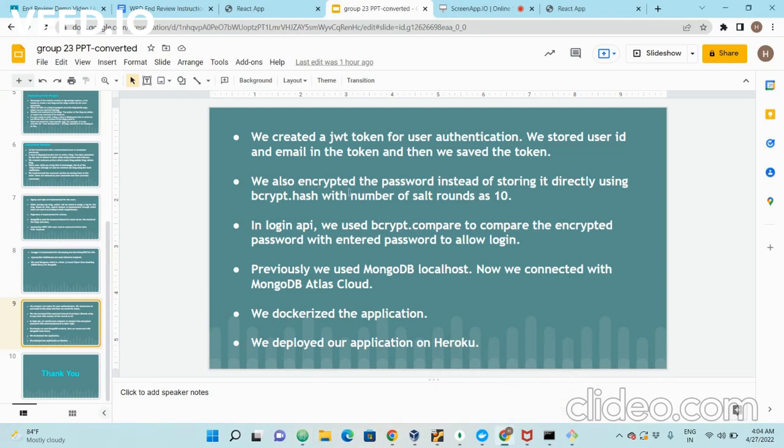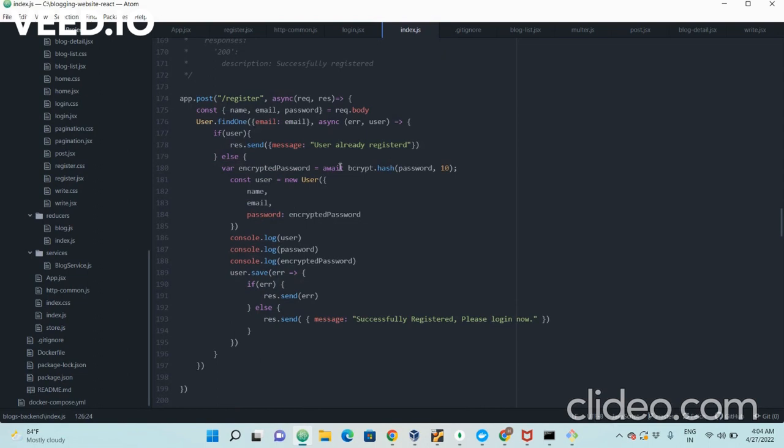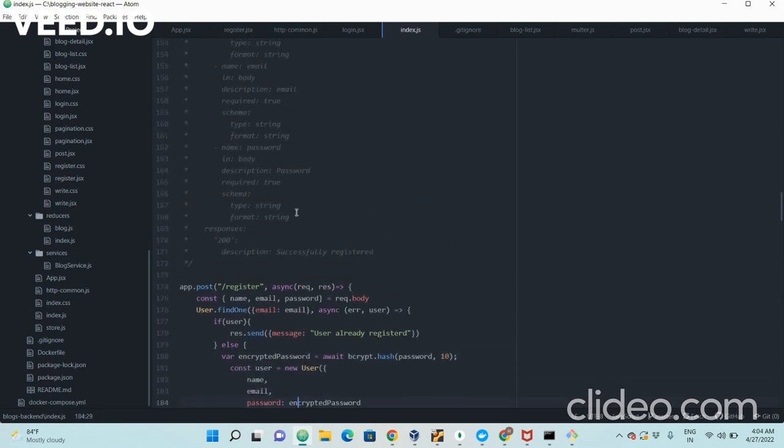And also we were not encrypting the password, and instead we were storing the password directly in the database. So now we encrypted the password by storing it with bcrypt.hash. So here we can see it says bcrypt.hash of password comma 10. 10 is the number of rounds of salt. So here the password is getting encrypted.